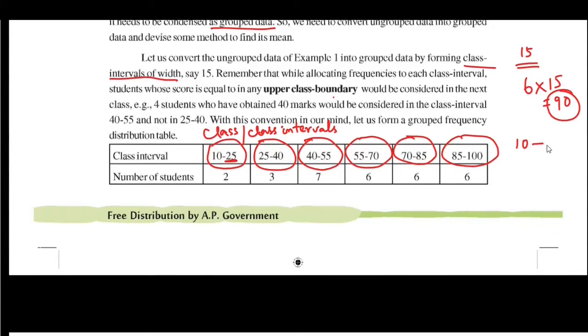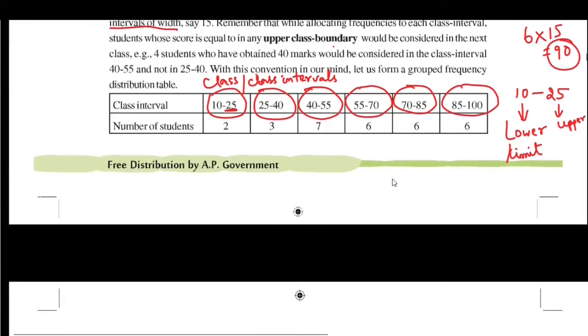In a class interval, let us take 10 to 25. The minimum value is called the lower limit and the maximum value is called the upper limit. Here 25 is repeated in the 10 to 25 interval and also in the 25 to 40 interval.